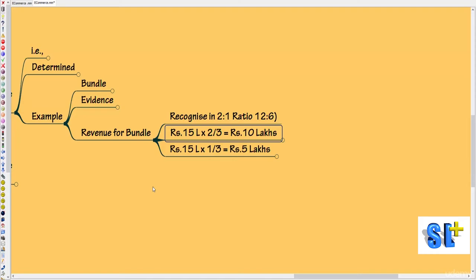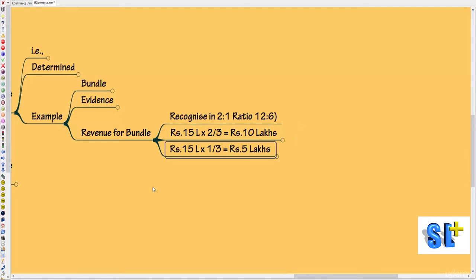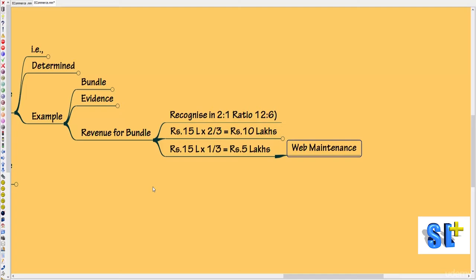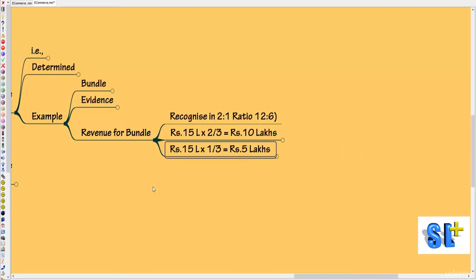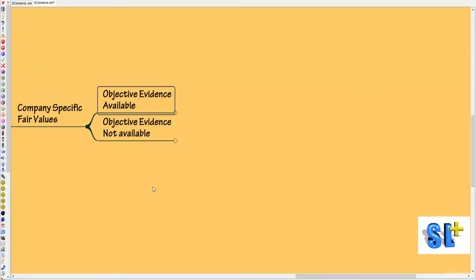So 15 lakh into 2 by 3, that is 10 lakh, should go for web hosting. 15 lakh into 1 by 3, that is 5 lakhs, should go for web maintenance. This is how we will recognize the revenue by unbundling the bundled portions. Fine. So this is the example where objective evidence was available.